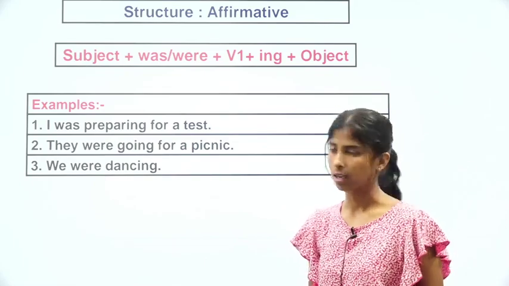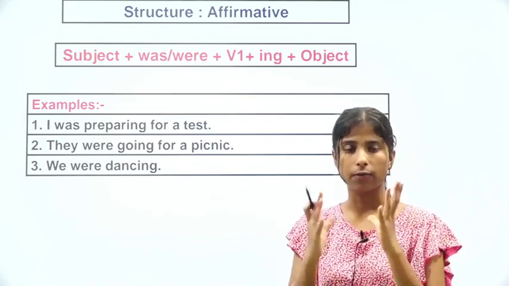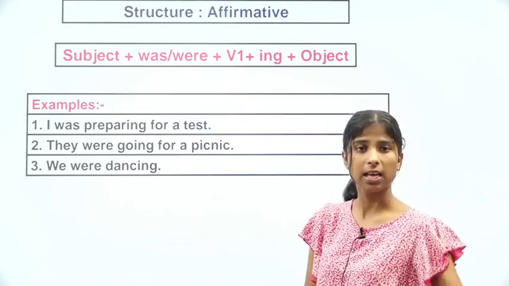We were dancing. We are the subject. Were, dance is your verb's first form, and ing. We were dancing.